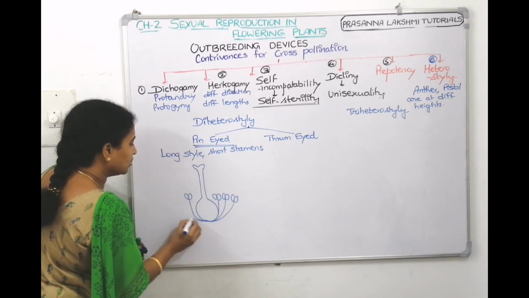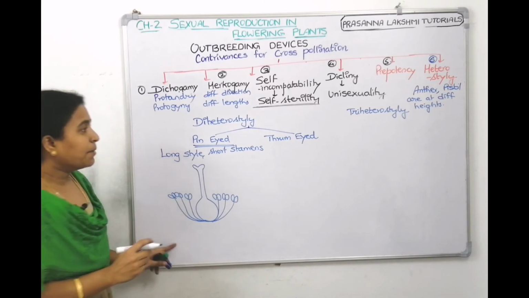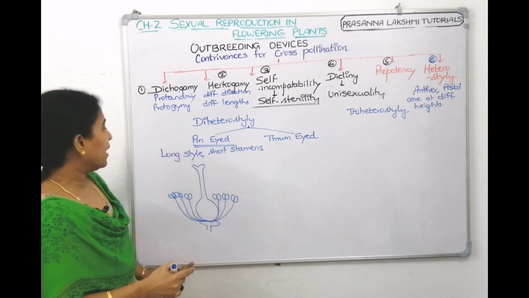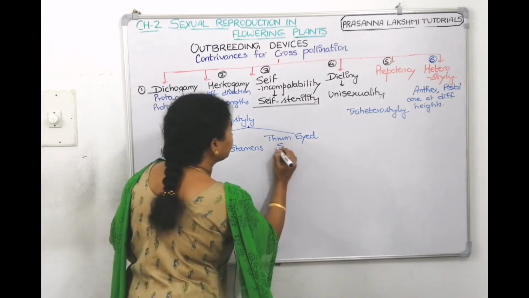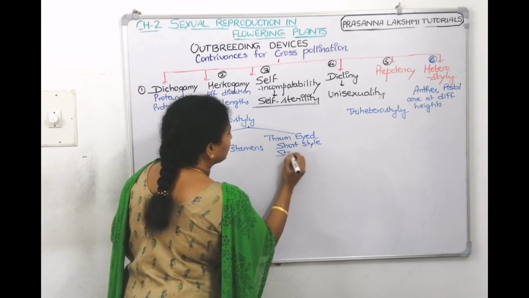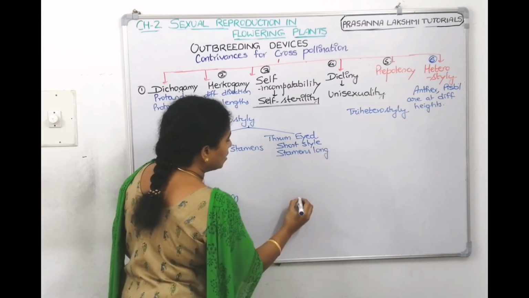So this condition is called pinnide, whereas thrummide is the opposite condition. So in thrummide, short style will be there. Stamens are long.